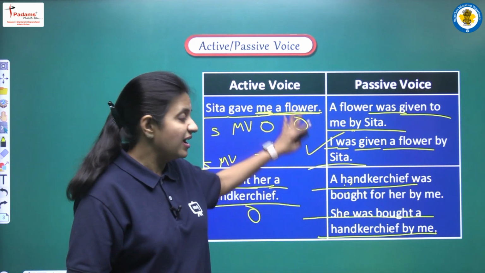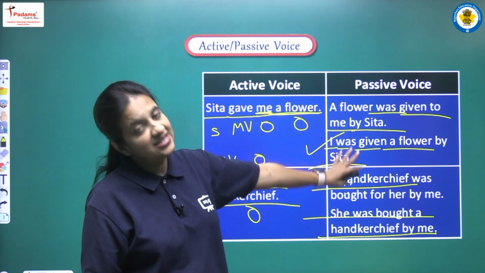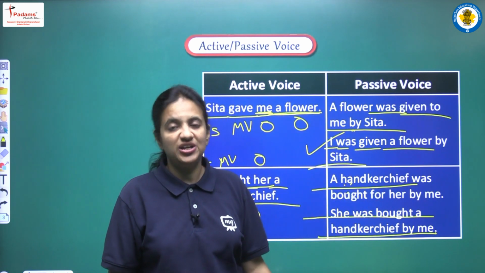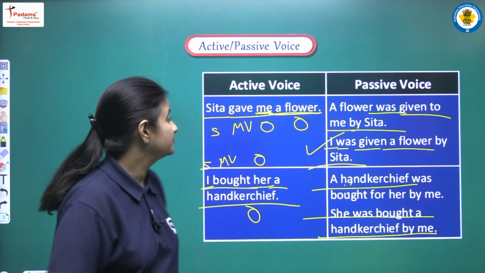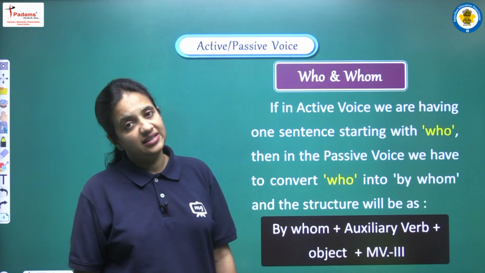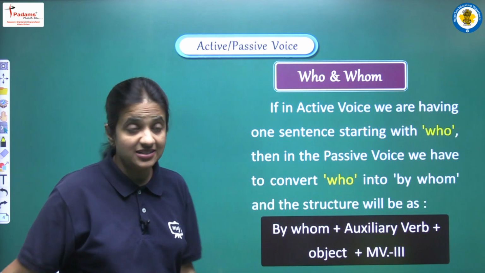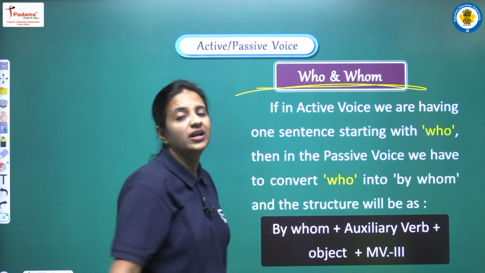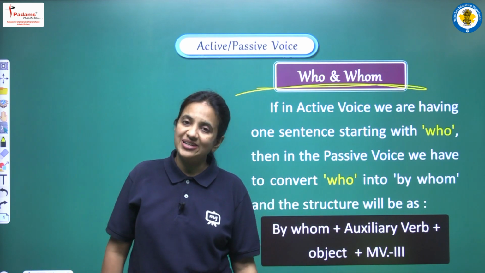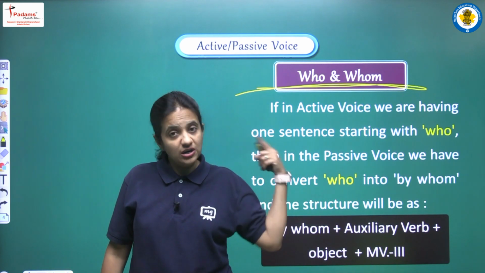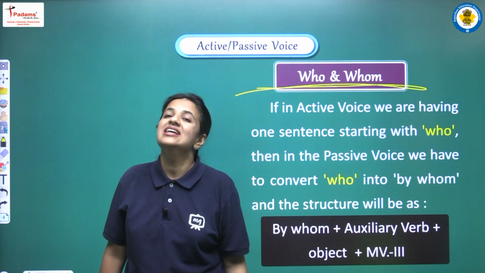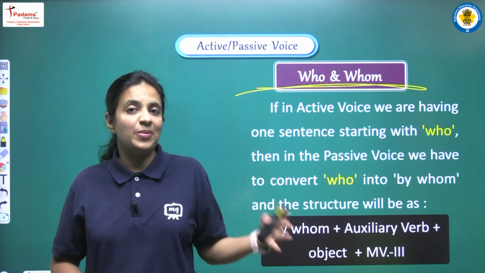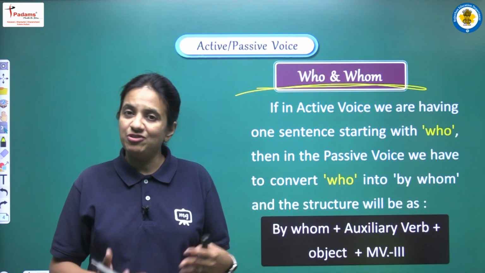So for that we are discussing these example that yes, we can write any one, right, and both the options will be absolutely right. All right. Now the another important point that we will discuss here, that is who and whom. It's a very important point. So yes, if our active voice is having who or whom in the beginning of the sentence, then what are the rules? Then how can we convert that sentence into passive voice? So this is the thing that we will discuss here.